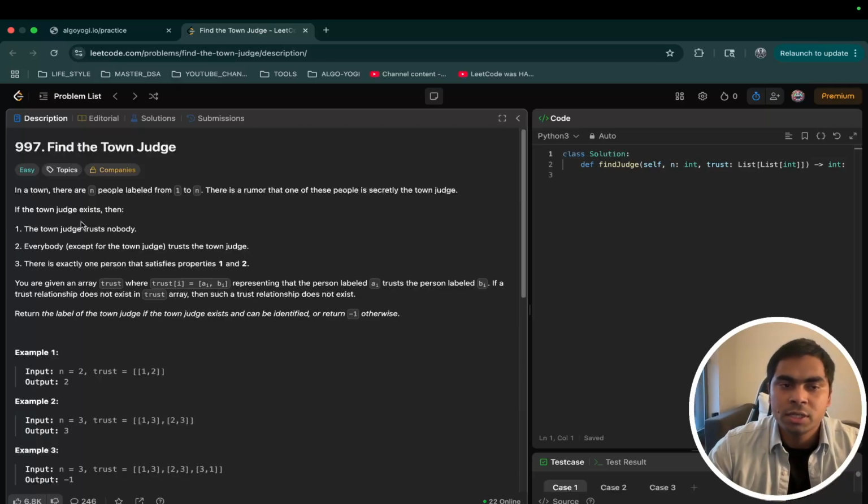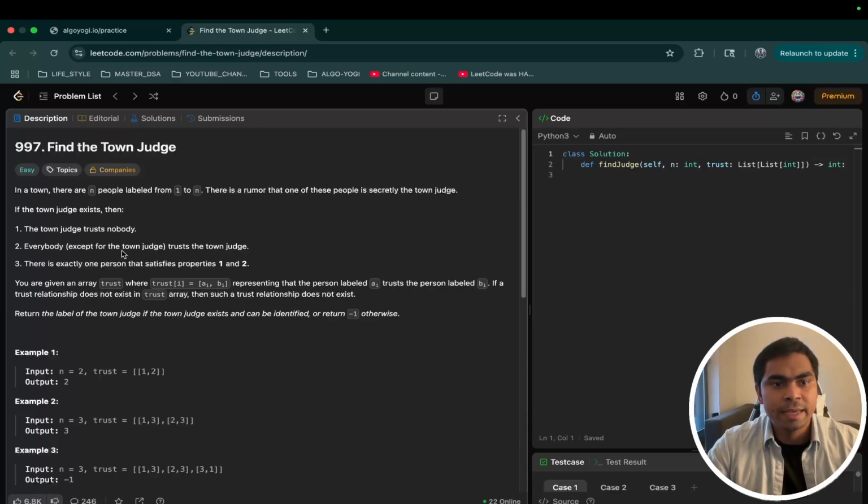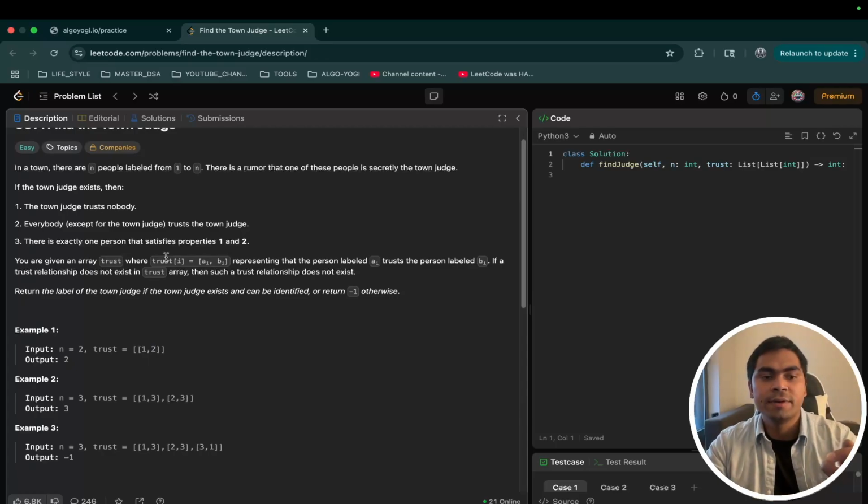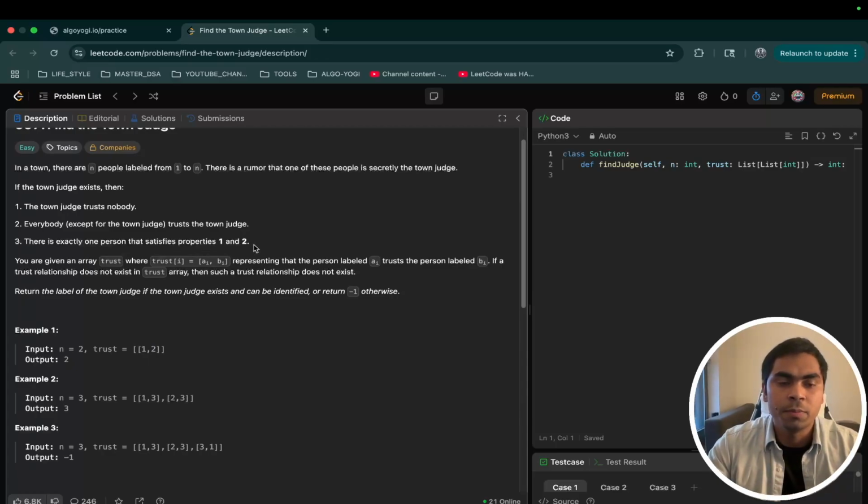Now if the town judge exists, then there are three conditions that should be satisfied. First, the town judge trusts nobody. Second, everybody except the town judge himself or herself trusts the town judge. Third, there is exactly one person that satisfies properties 1 and 2, and that's because the town judge themselves are not allowed to trust themselves.